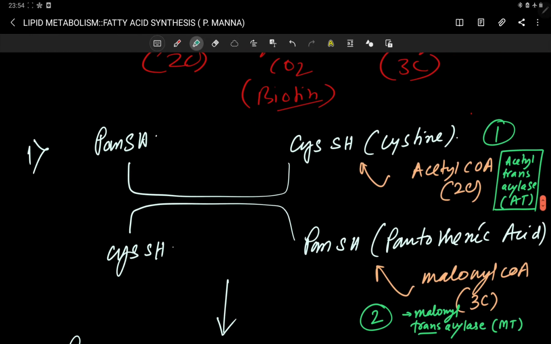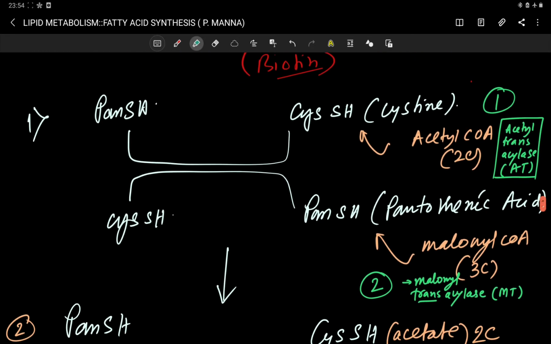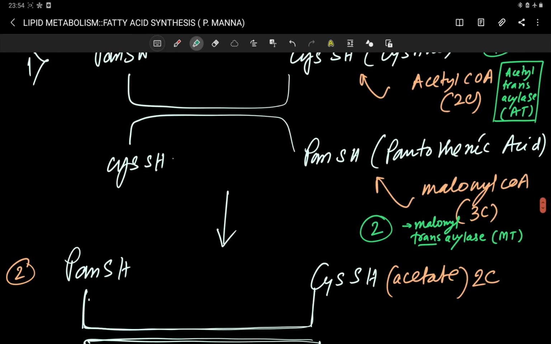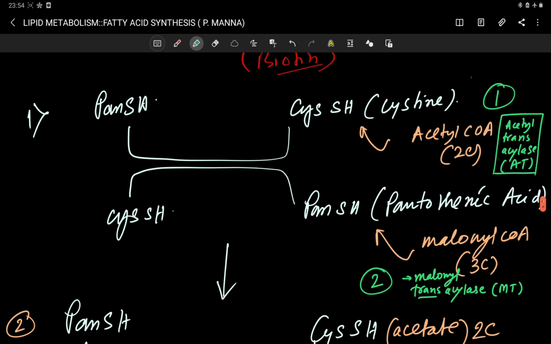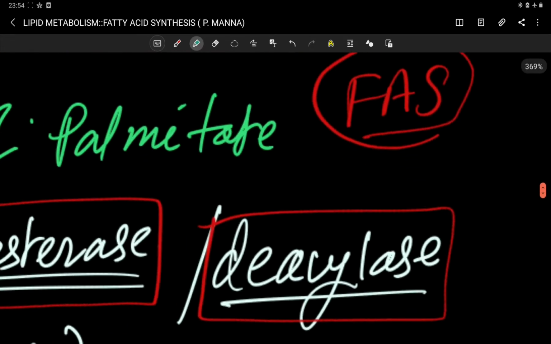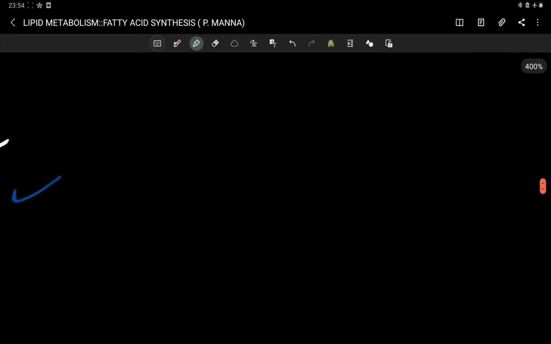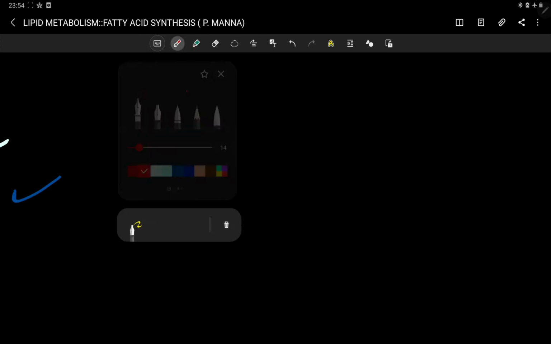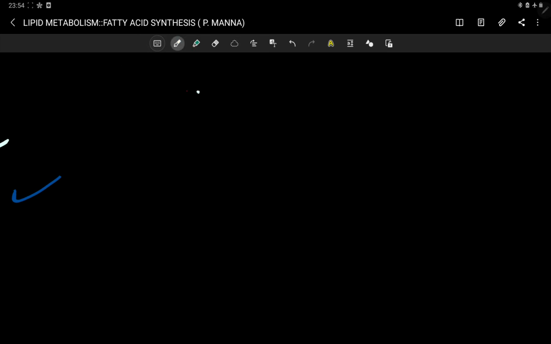Now what is the mechanism, or the procedure, by which the fatty acid is synthesized through this fatty acid synthase complex? I already told that the fatty acid synthase complex exists in dimeric form.